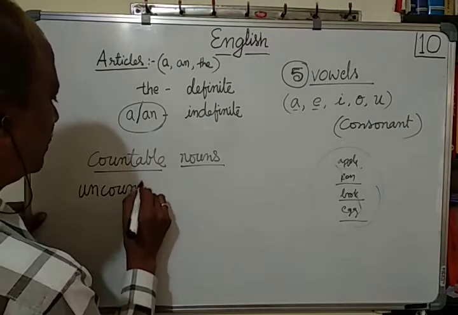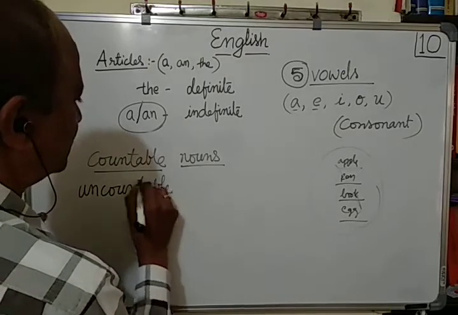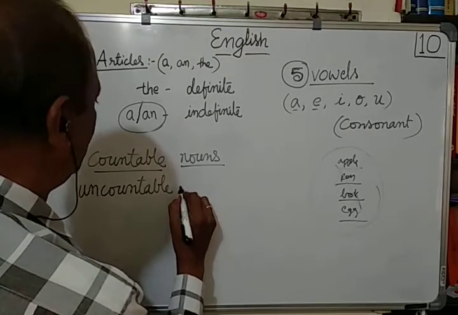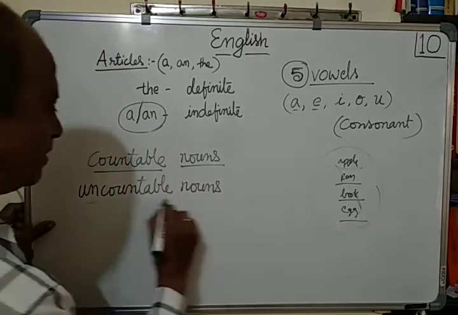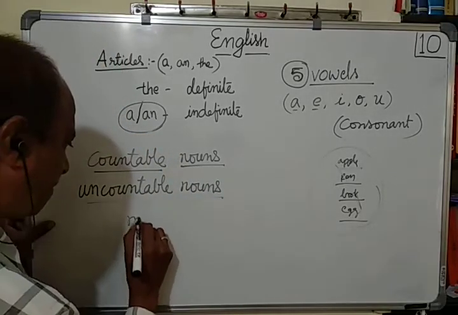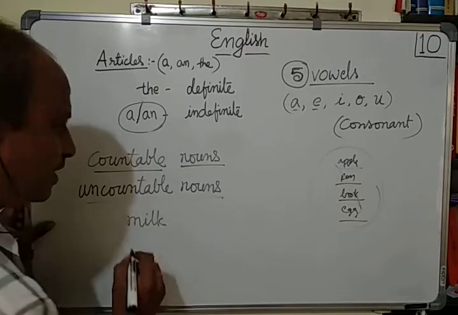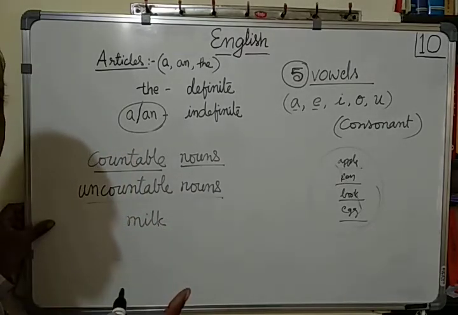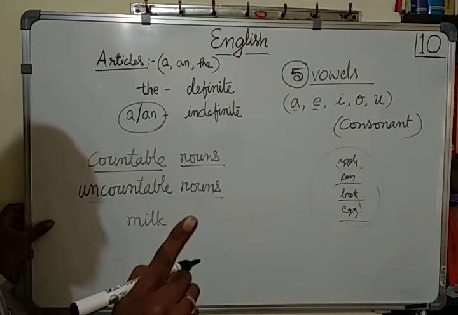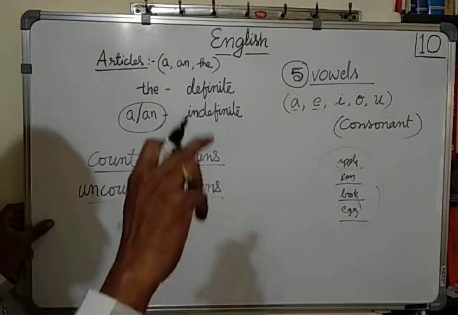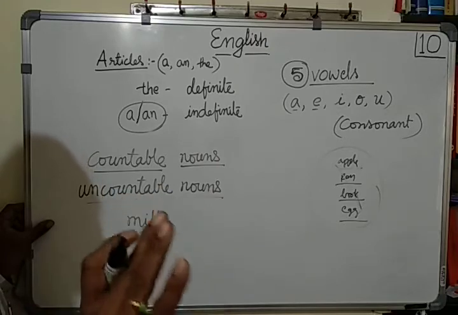I shall tell you. Uncountable nouns. Which are they? Uncountable nouns are milk. Can you say 1 milk, 2 milk, 3 milk? No. We can say 1 glass of milk, 2 glass of milk, because glass can be counted. 1 glass, 2 glass, 3 glass. But milk cannot be counted.